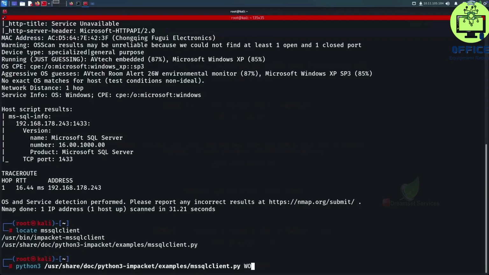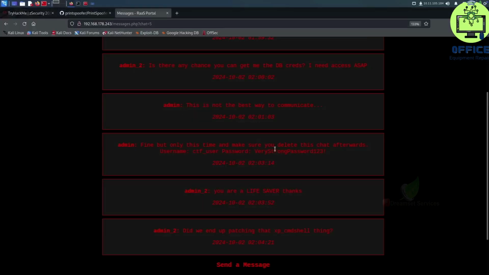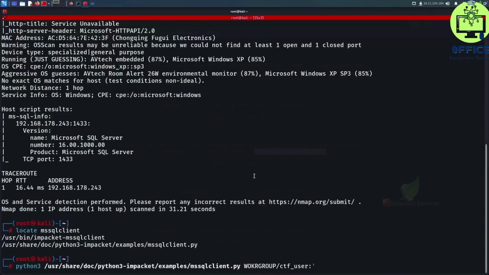We're gonna say WORKGROUP/ctfuser, which is the username that we just got from our admin friend on the leaked chat. Then we're gonna have to paste down the password that we just got from here. So I'm gonna copy that and paste it down over here.